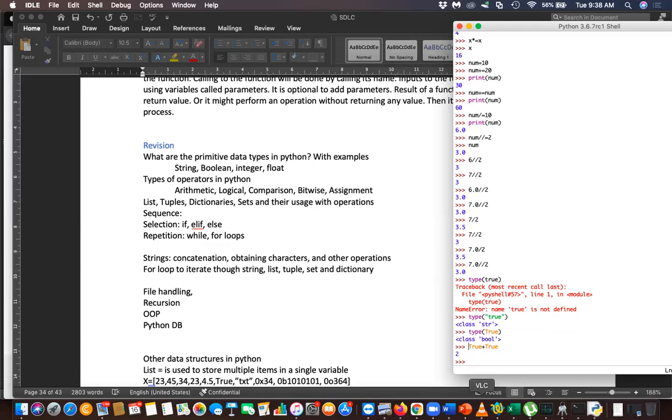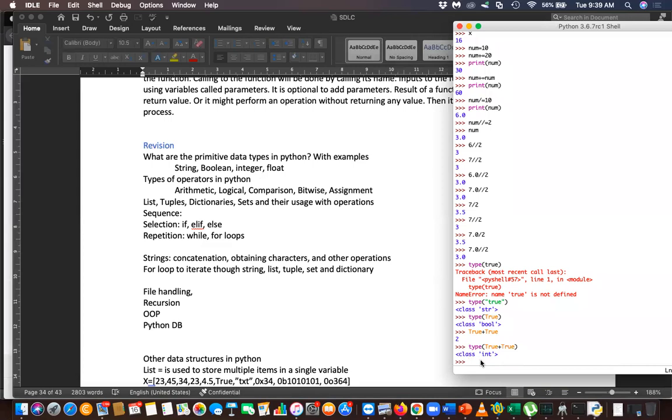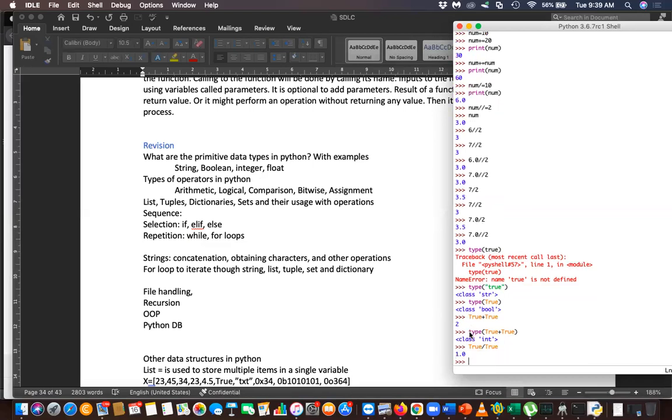Then if you ask, okay, what is the type of true plus true? You will be confused. It is class int. Wonderful, right? You have to try this. So true divided by true, try this. You will get 1.0. So that is a float.